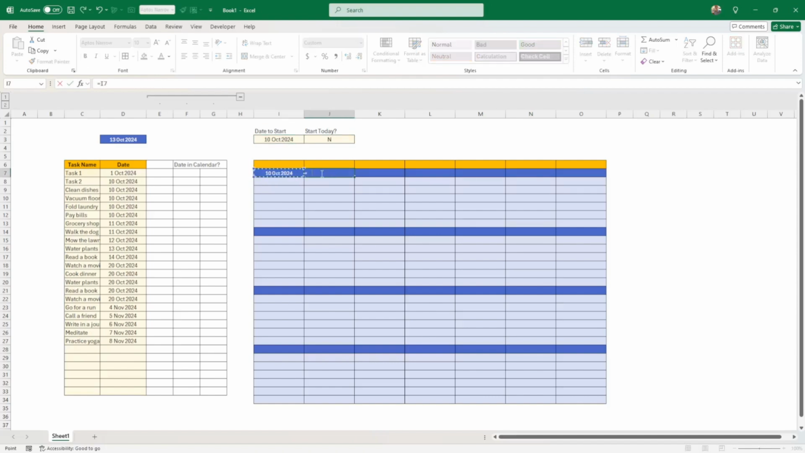And here I'm just going to put that date plus 1. So that would add 1 day. And I'm going to slide this across. And here, I just need to add 1 to this date here, obviously, after 7 days.